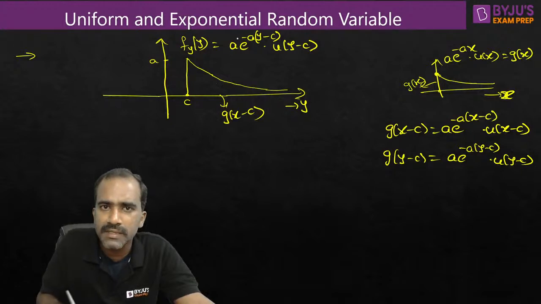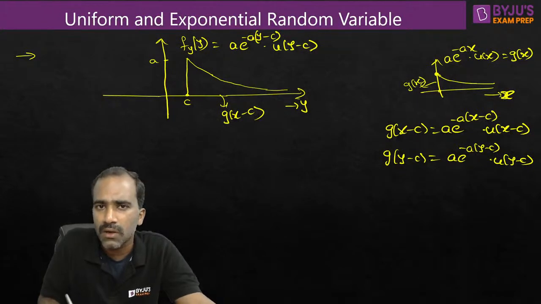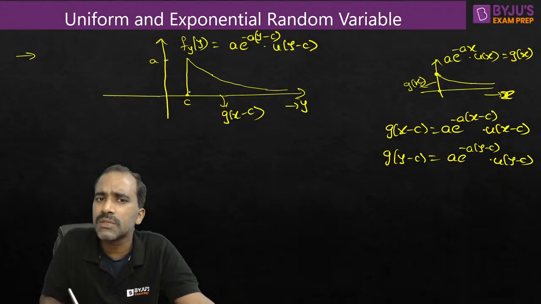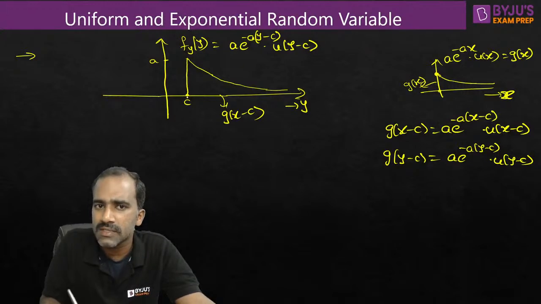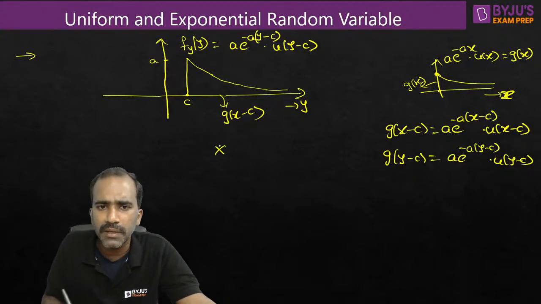So many things are the same here. The maximum value is the same, and the constant multiplied in the power is also the same. The height and the constant multiplied here, these two are the same. Only thing is this is shifted towards the right. Because of the shifting, instead of e^(-ay) or e^(-ax), we have the variable minus the shifting factor. Here too, since this exists starting from c, we write u(y-c). Simple stuff, right? Could you tell me what the mean value is here? Can anyone tell me the mean value?